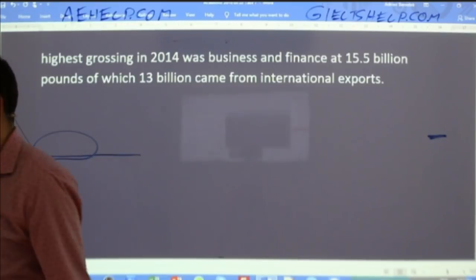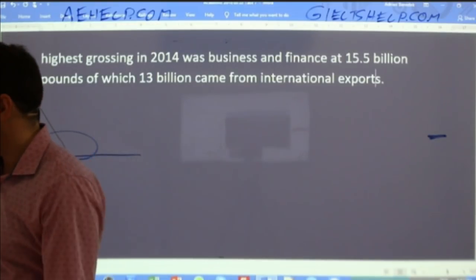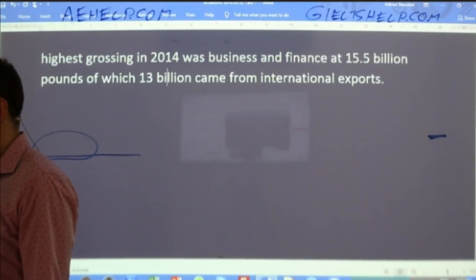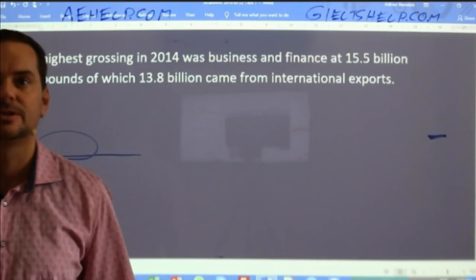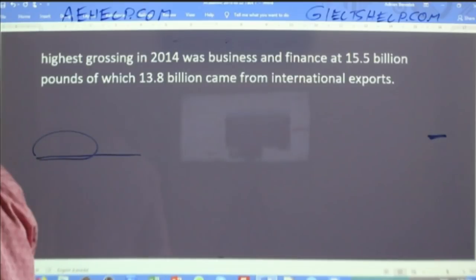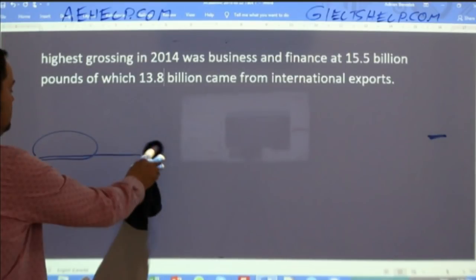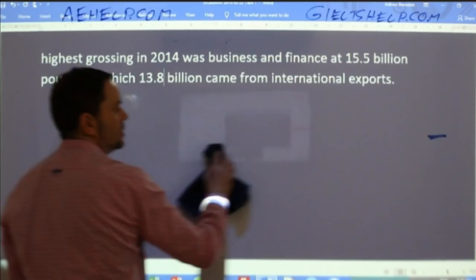You could do it like that if you wanted to emphasize that most of that was from international exports. Okay, so that'll work. You don't have to, though, but if you really wanted to, you could add that in.